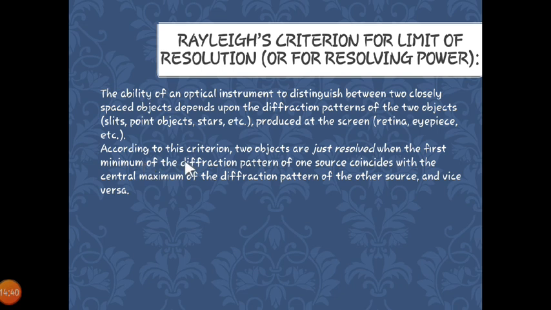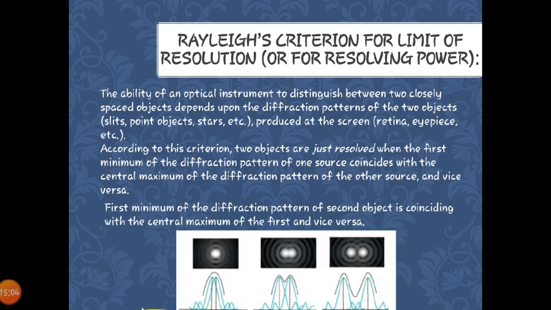According to this criterion, two objects are just resolved when the first minimum of the diffraction pattern of one source coincides with the central maximum of the diffraction pattern of the other source. This is all about the typical definition. Let us try to see the diagram, then you will come to know exactly about this.